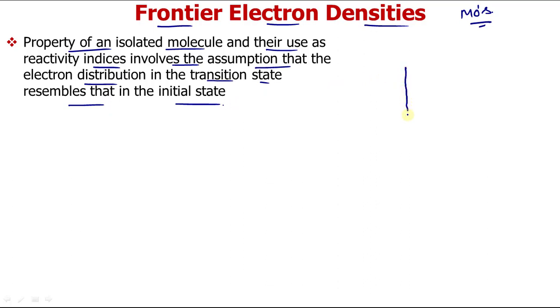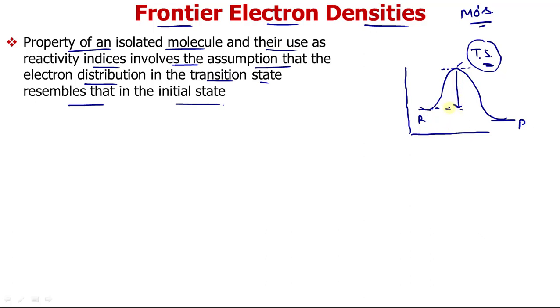Now in any reaction that occurs, suppose these are reactants. When they have to convert to products, this state is called the transition state. This you have already discussed. The transition state is a hypothetical concept. We cannot isolate it, but we take the help of these structures to understand the mechanism. And activation energy is the energy difference between the energy of the reactant and the energy of the transition state. This difference is the activation energy.